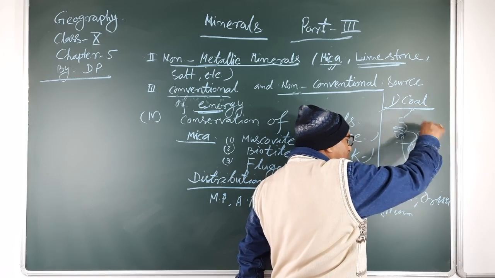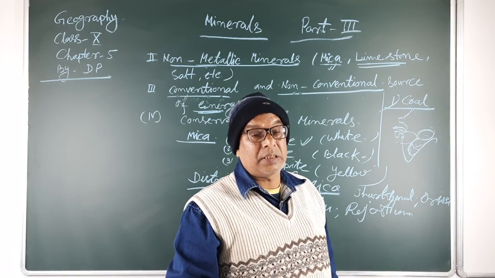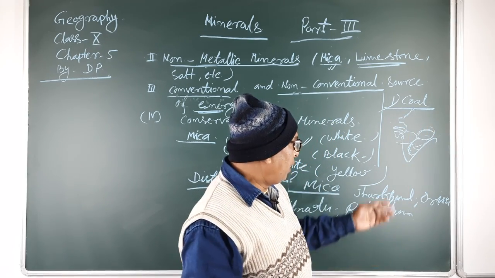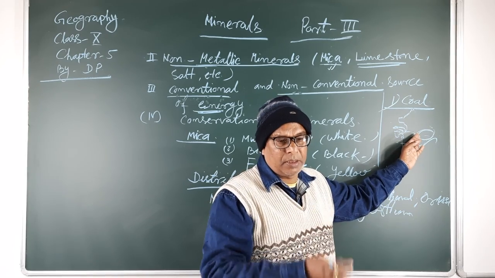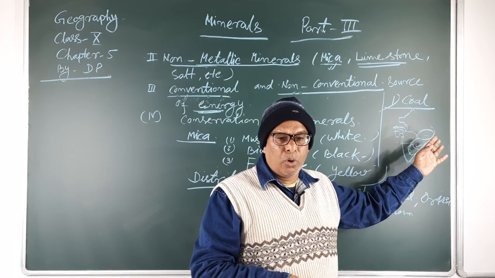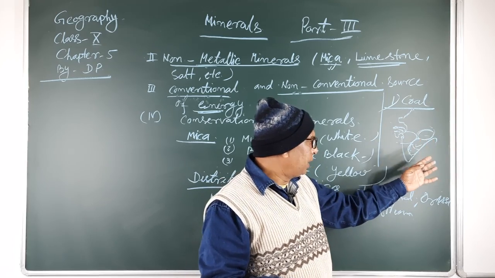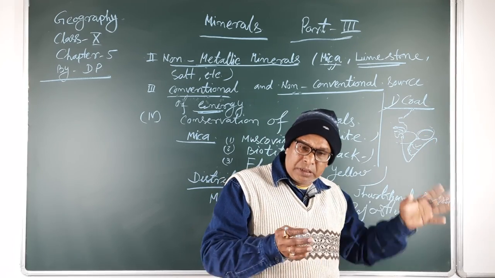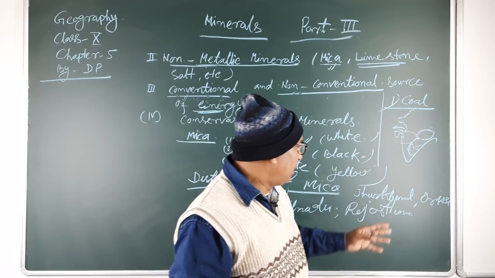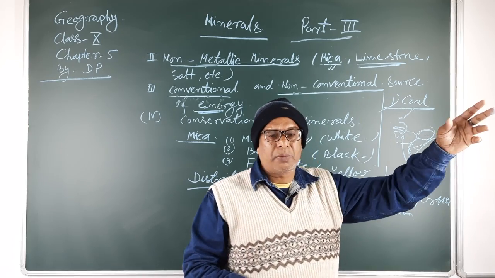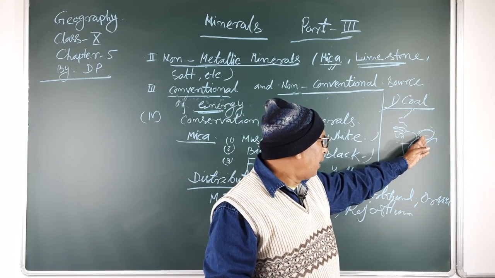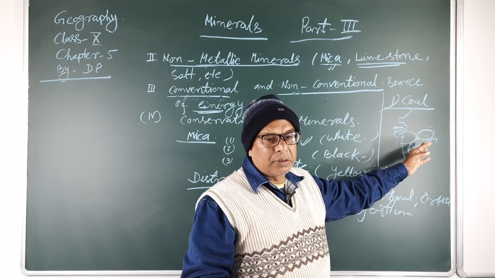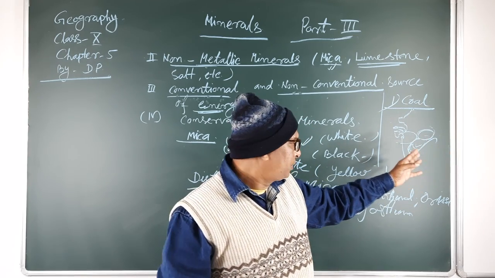Under these areas, we will also discuss in detail the Jharia coal mines found in Jharkhand, Bokaro, Dhanbad, Giridih, Koderma. These mines are famous in Jharkhand, but in the West Bengal region, Raniganj coal mines, and in Odisha, Talcher coal mines.